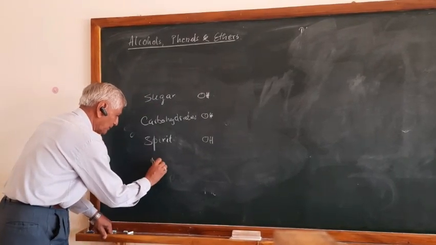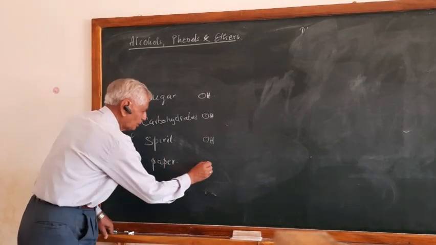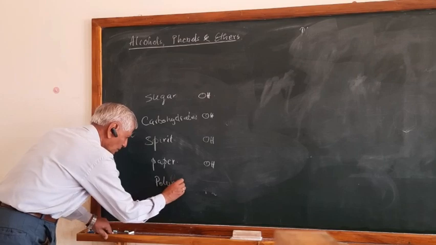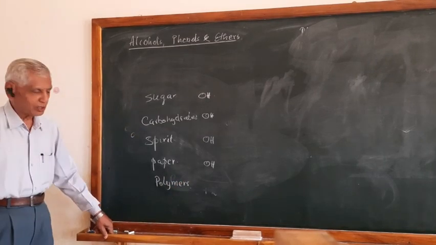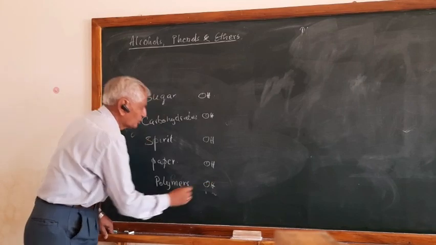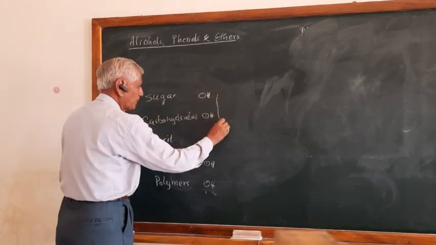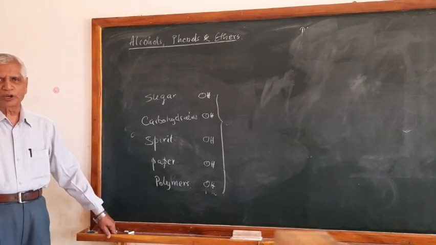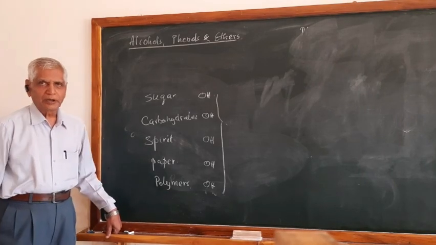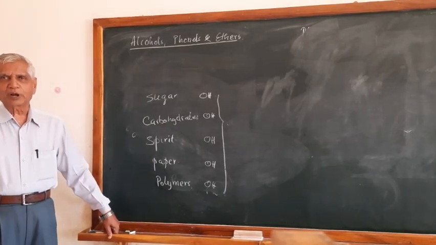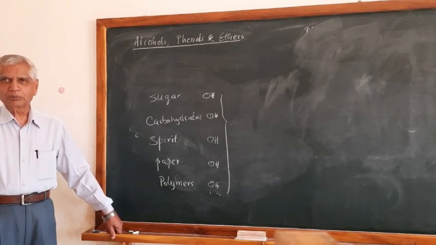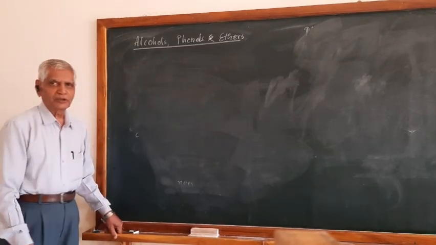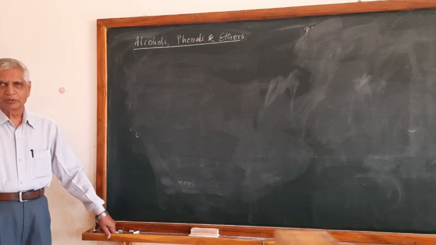The paper we use every day also contains OH groups. Some polymers also contain hydroxy groups. So these are the substances containing the hydroxy group. In day-to-day life, we come across many compounds containing the hydroxy group. Yes, the alcohols. I have given you some questions. Please read them and try to answer the questions also.